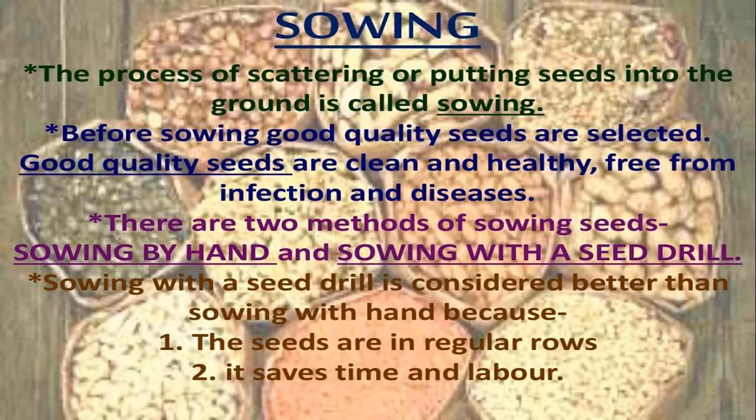So it is better because seeds are in regular rows, at the same distance, at equal distance the seeds are sown, and it saves time and labor. Both things are saved because the work is done with the help of machines. So you have to just see to it.